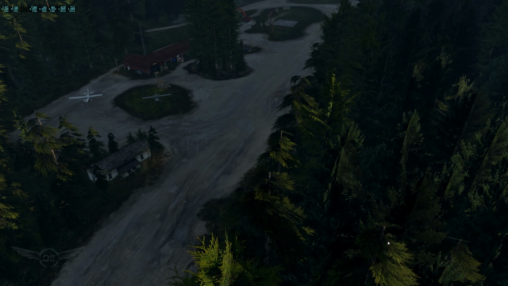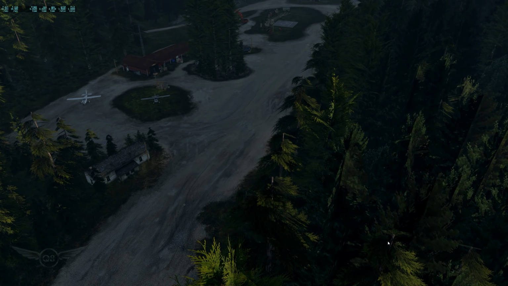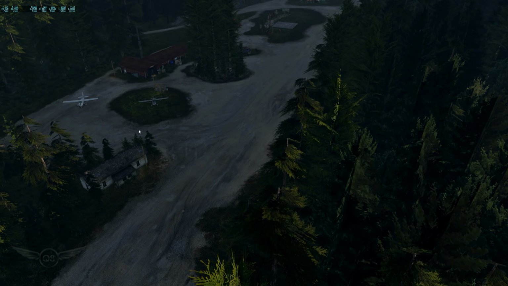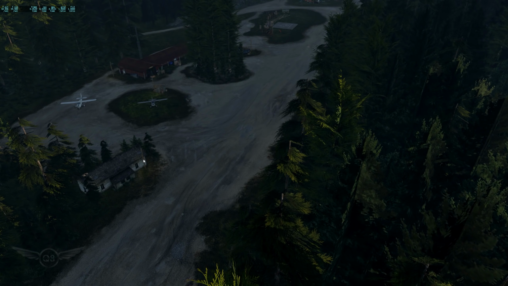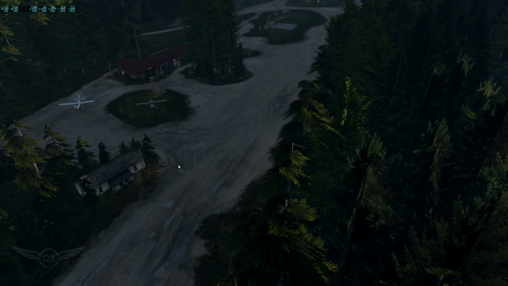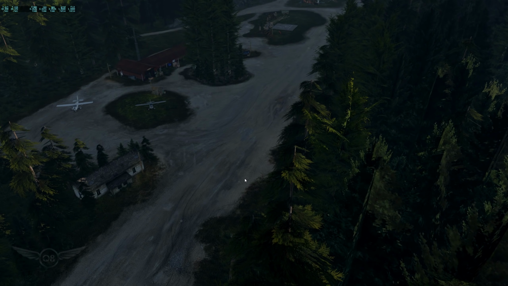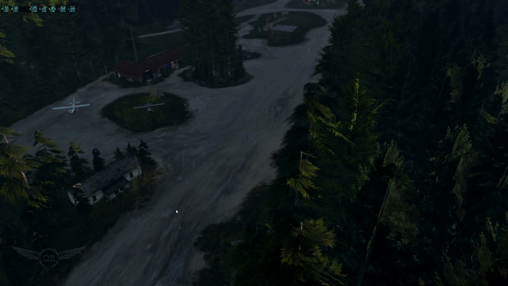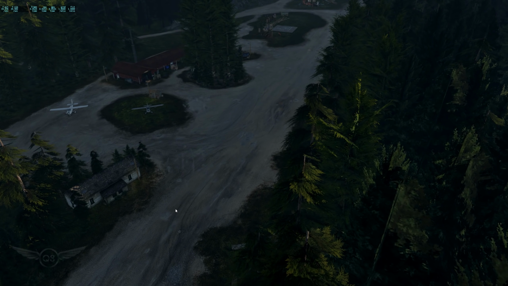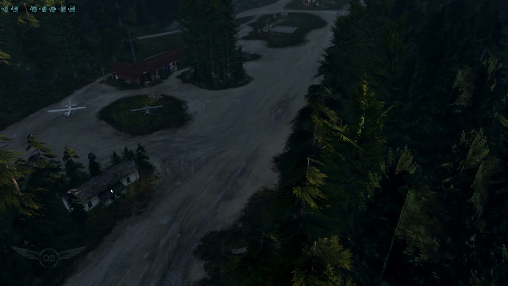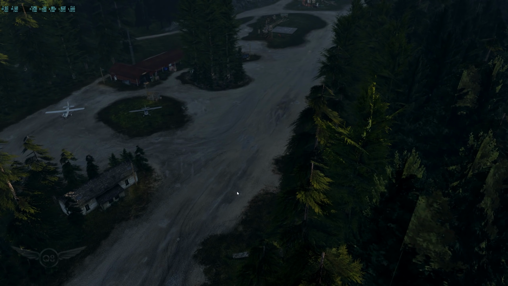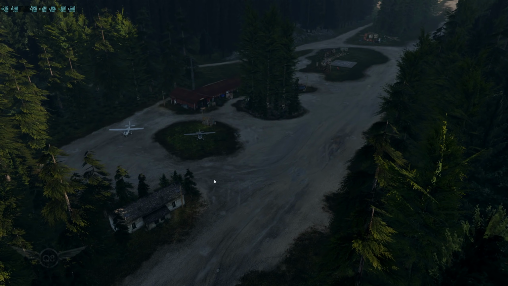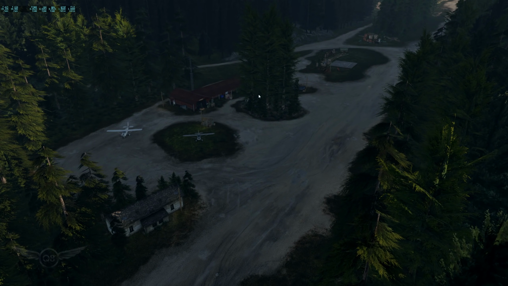All right, so this is what we get with everything maxed out, and as you can see, we're down to 19 frames. Now, the reason is when you set draw shadow on scenery, this causes every single object in the sim to cast a shadow, and your processor and your GPU have to work very hard to render the scene with those settings. It still looks really good, but it's definitely not flyable. So we're going to make a small change.